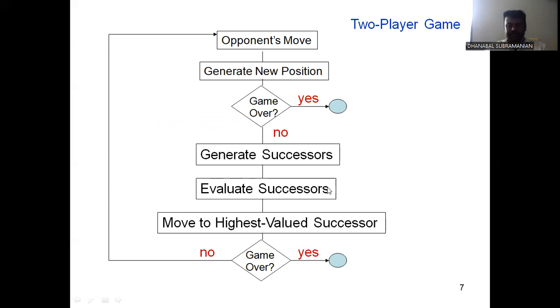Move from one sequence to another sequence. Suppose you have 10 sequences to finish a particular game. The first step is to generate the successor, evaluate the successor, then move to the highest value successor. If you are playing at level 1, it's sequence 1, then move to sequence 2. It's one by one: sequence 2, sequence 3, and finally you reach sequence 10, which means game over. Yes, because the final level is sequence 10.